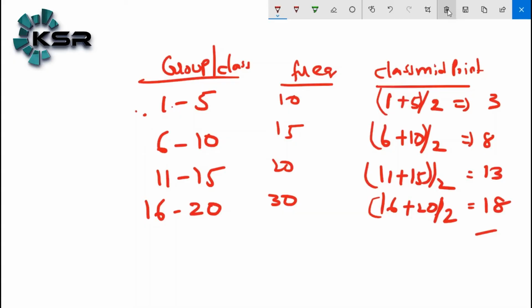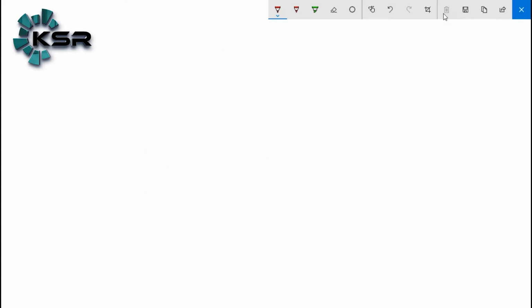Class midpoints are nothing but the average of the lower class limit as well as the upper class limit of a group, or simply, the average of the start of the group as well as the end of the group is called the class midpoint. Now we have the class midpoint. What do we mean by the class width?